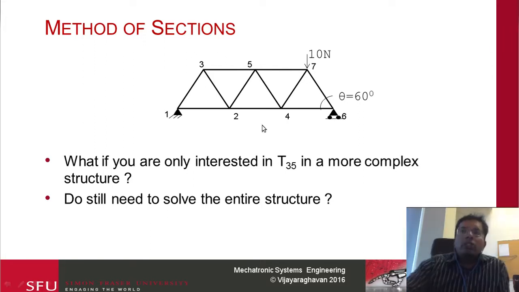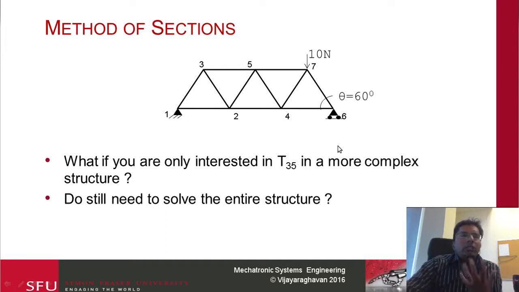So imagine I wanted to solve for 3.5, which is over here, and I'm interested in that one particular force alone. I'm not interested in anything else. If I want to do this, my analysis is going to be much longer, which is a little annoying.